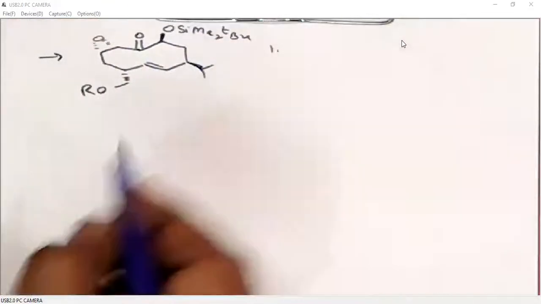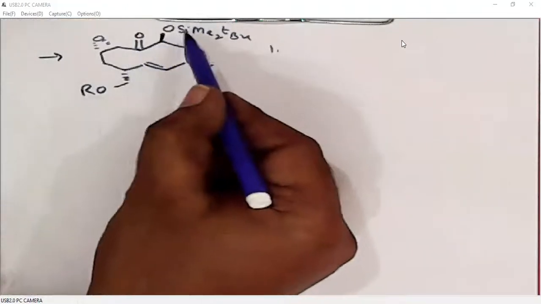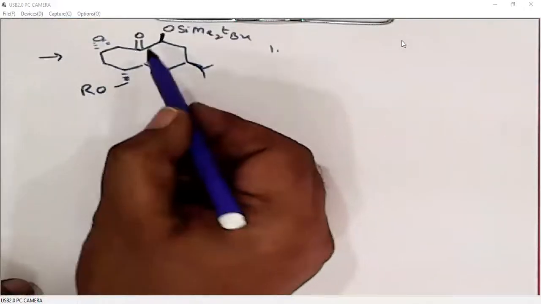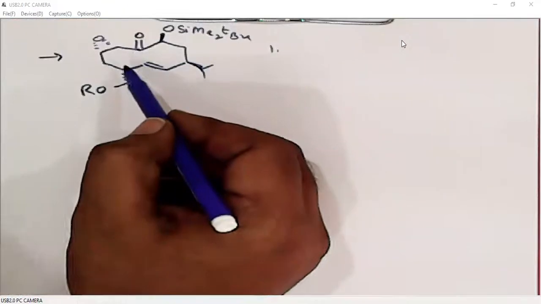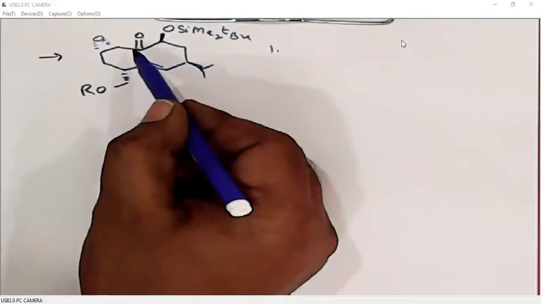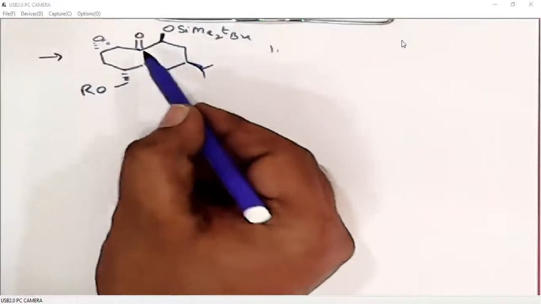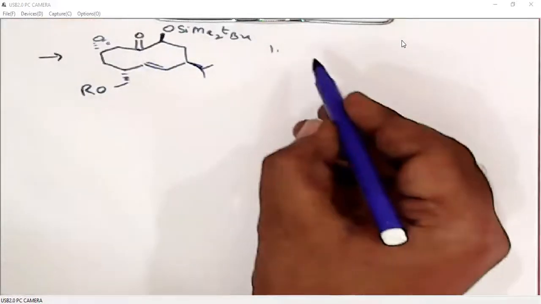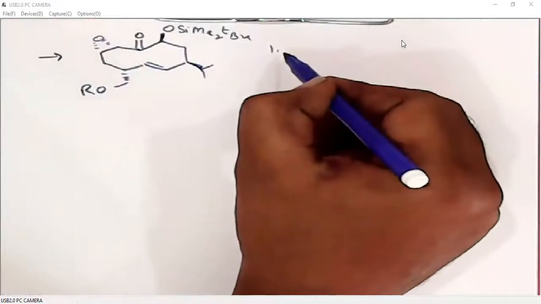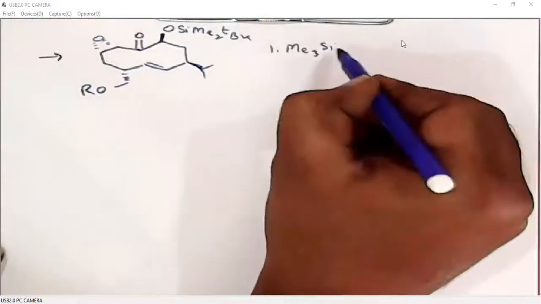Look at this example. This carbonyl is highly sterically crowded. One side we have TBS group, other side we have epoxide. So this carbonyl is sterically crowded. When we want to do Wittig reaction here, it is not possible, because of its steric crowding, the phosphorus ylide cannot approach this carbonyl carbon. In such cases where the carbonyl is sterically crowded and Wittig reaction is not possible, there we can easily perform Peterson olefination,